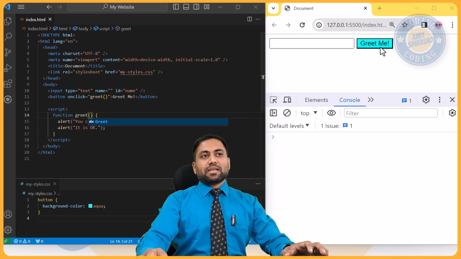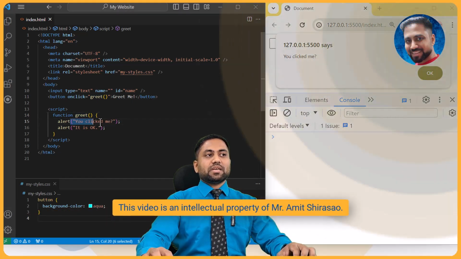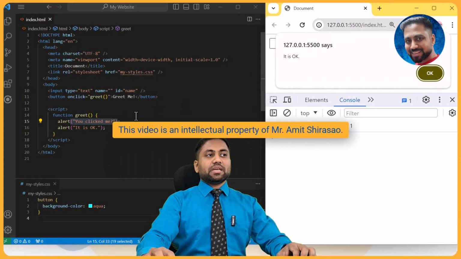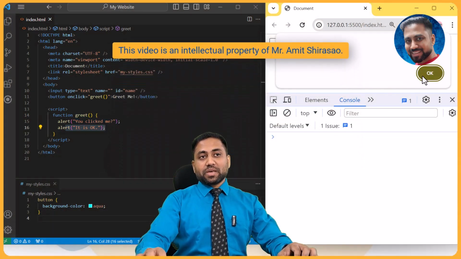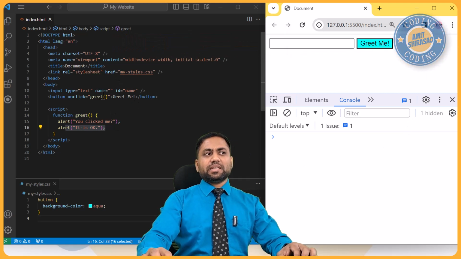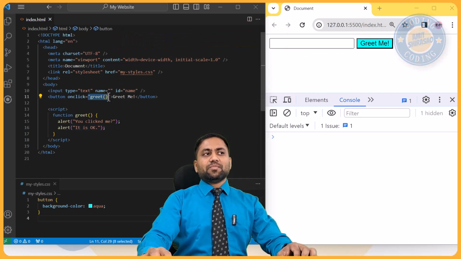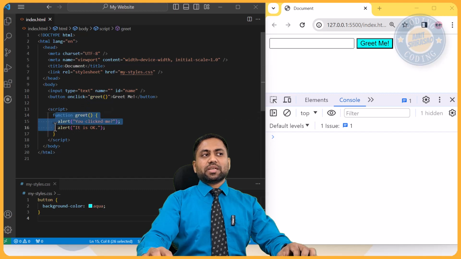Okay. And now if you click on it, then it will first say you clicked me, and then it will say it is okay. Okay, so the same functionality, instead of writing it in line over here, I'm writing it in another function, and I'm enclosing it in the script tag.